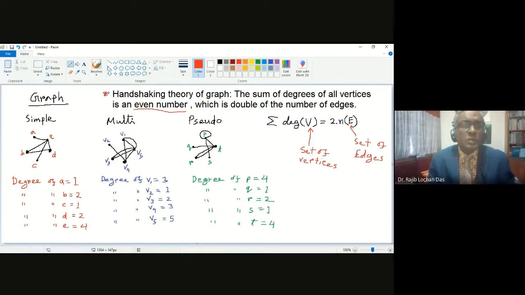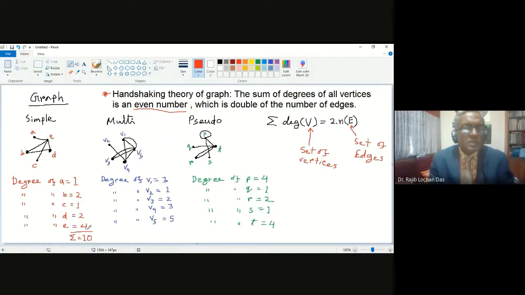Now you can check what happens with each example. Think about the simple graph, the first example. If you just do the summation, you will find 4, 2, 6, 7, 8, 9, 10. It is actually 10, so it is an even number.